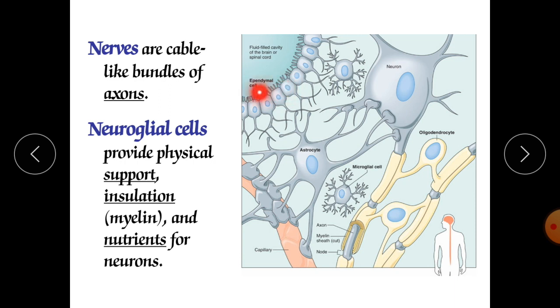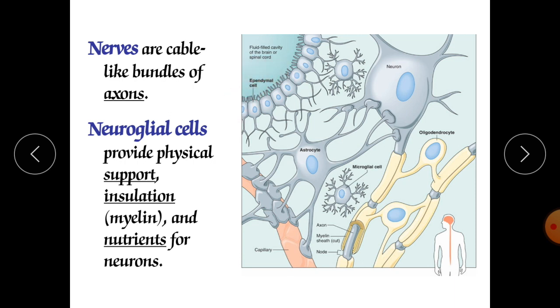Whatever shock there is, if there is any brain injury, if you fall to the floor in an accident, this is the cell which is responsible for absorbing the shock and protecting our brain. It also forms the cerebrospinal fluid blood barrier, also called the blood brain barrier. So it produces the barrier between the blood and cerebrospinal fluid. So this is the ependymal cell, and in childhood it is responsible for growth and also for protection.